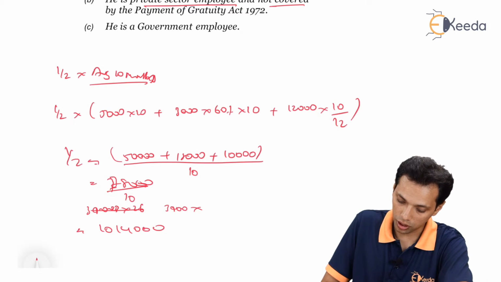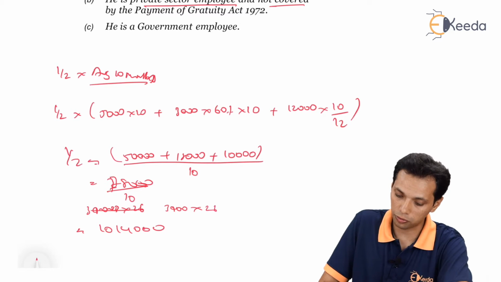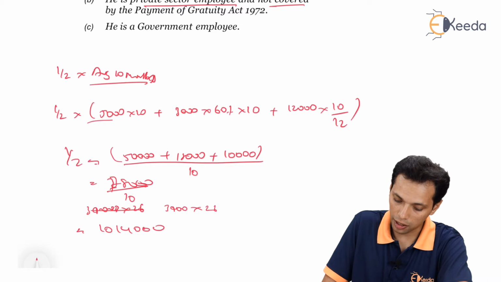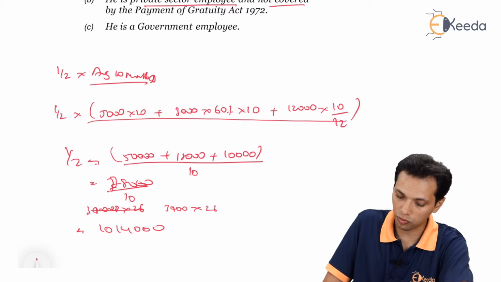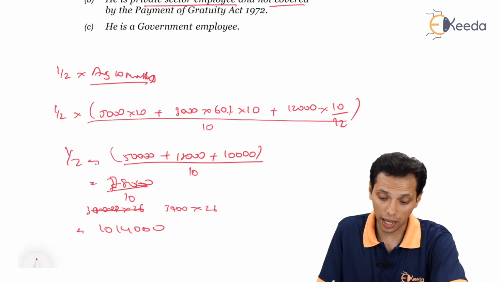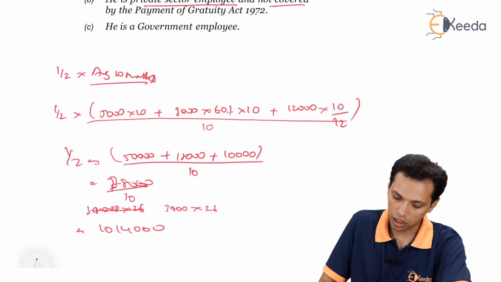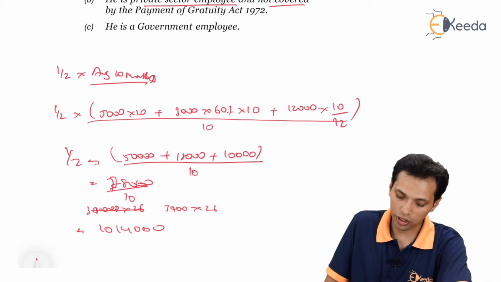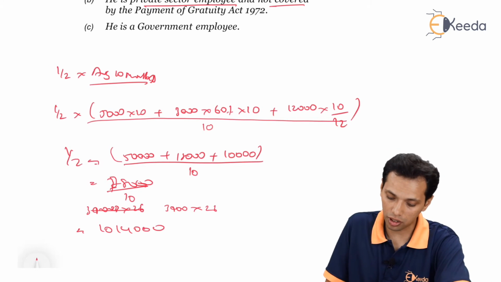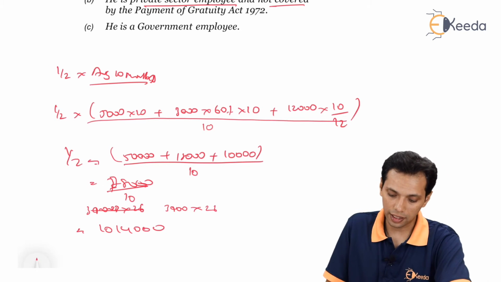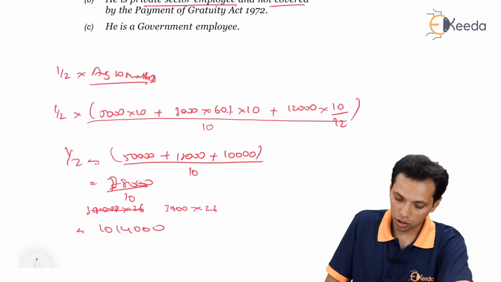So 3,900 only, because the formula is average 10 monthly salary, so we have done into 10 for the purpose of calculating the turnover, and it should be divided by 10. Accordingly, it is not 39,000 over here, it is 3,900 into 26.